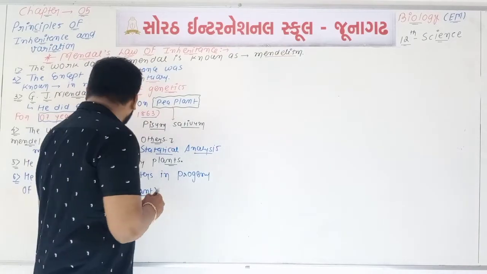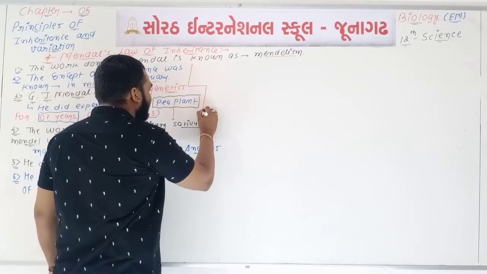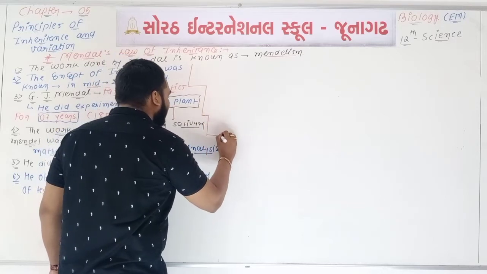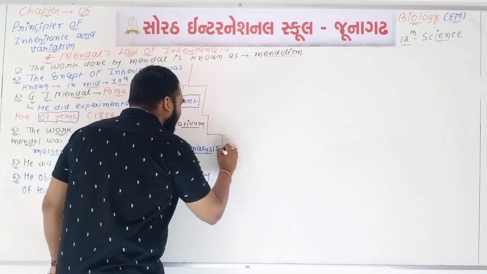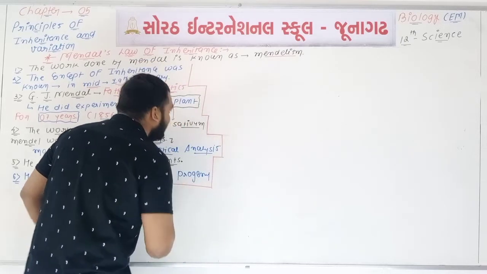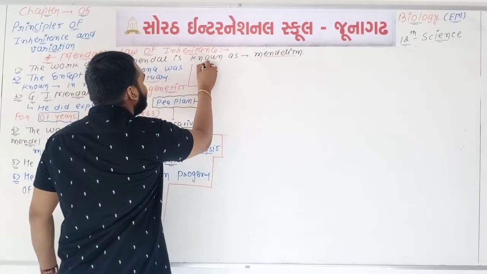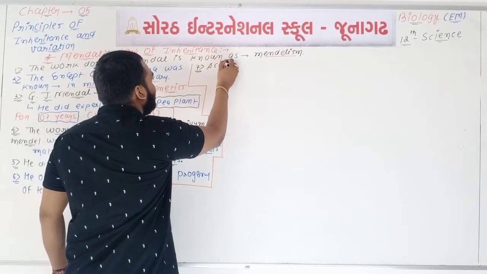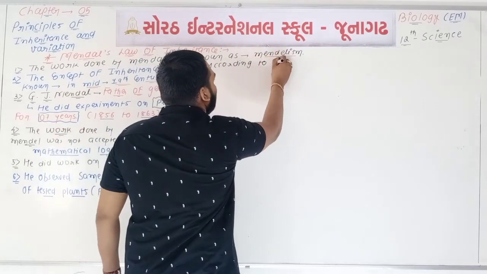Now see point number 7. Point number 7 is very important. So now we are writing some conclusions given by Mendel. Yes, Mendel did different types of experiments and Mendel did great work. But what about the conclusion? If we talk about point number 7, according to Mendel, see here,